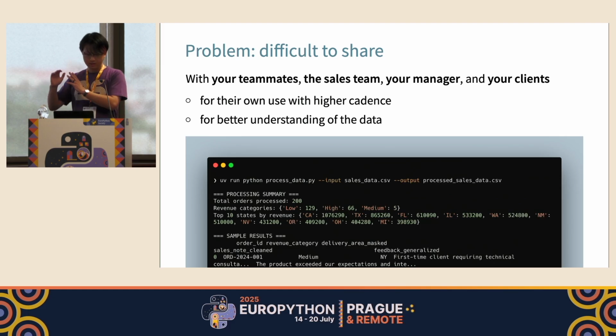But there will be some problems when you want to share this power. You want to hand over this processing script to your non-tech teammates, or the sales team sitting next to your seat, or your boss, manager, or even your clients, because obviously this is a terminal script.